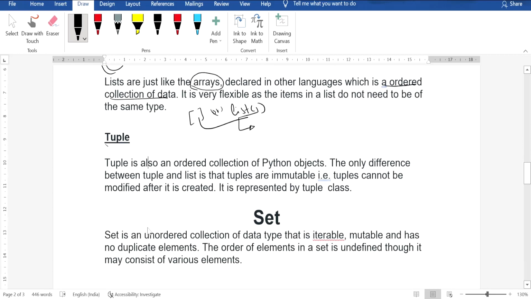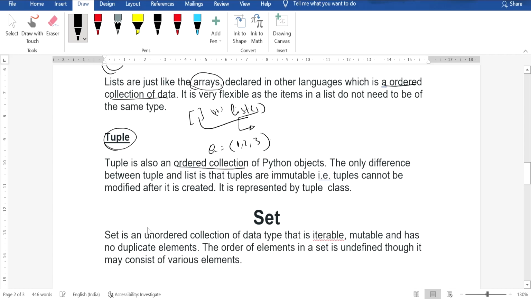Tuple. Tuple is also an ordered collection. The difference between list and tuple is that the data within a tuple are immutable. Once the data is declared, that data will not be modified. Suppose we have declared 1, 2, 3. We cannot perform any operations on it.